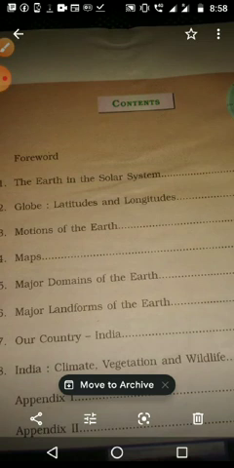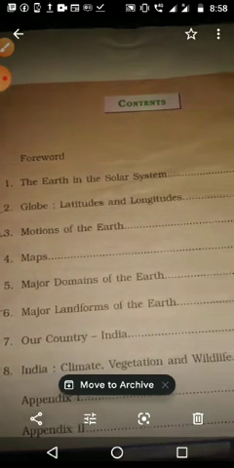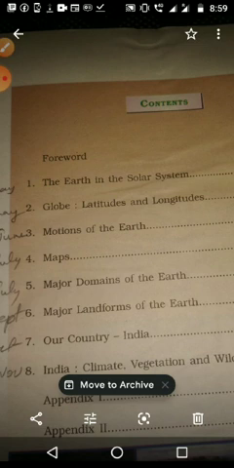Then major domains of earth, like mountains, rivers, continents and other things we studied, and even oceans we studied. Then the sixth one, major landforms of the earth, we studied. What all things we studied about mountains, the Himalayan ranges and Western Ghats, the Northern plain, plateaus, coastal plains, like that many things we studied in that lesson.